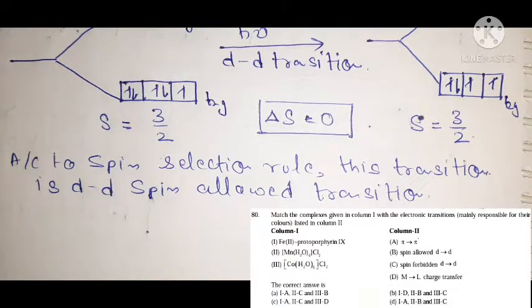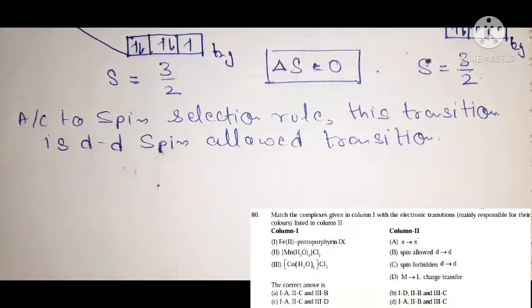Now you match the columns, which option matches with which. When you carefully observe, the second one matches with C, that is spin forbidden d-d transition. The third one matches with B, that is spin allowed transition.